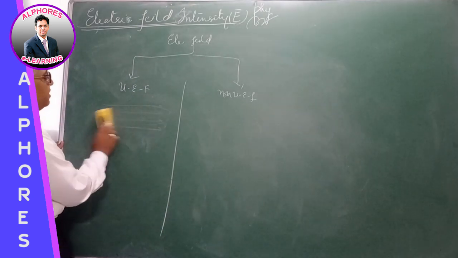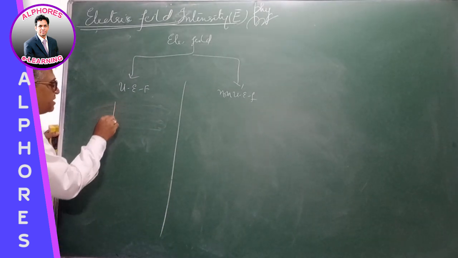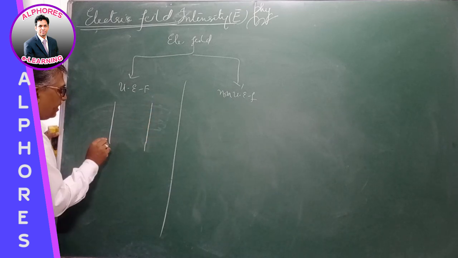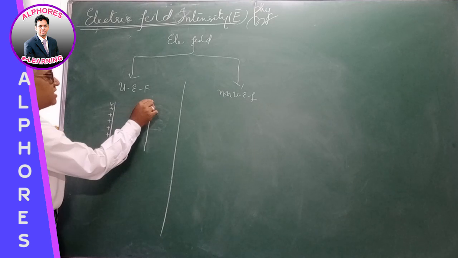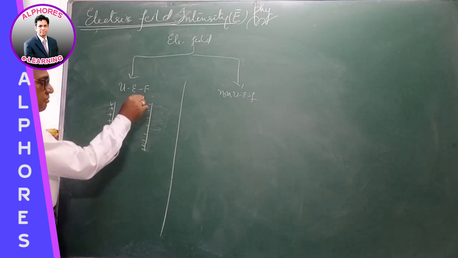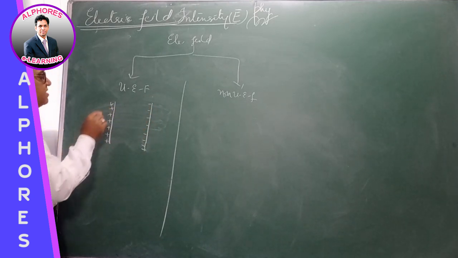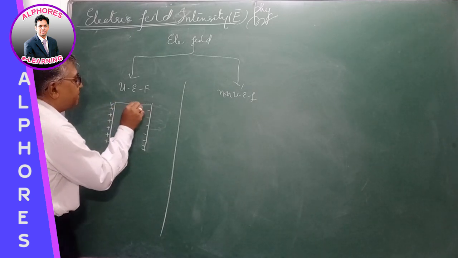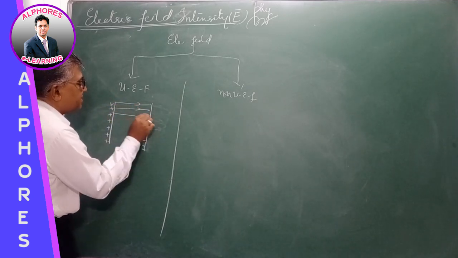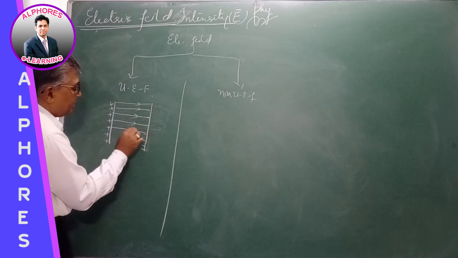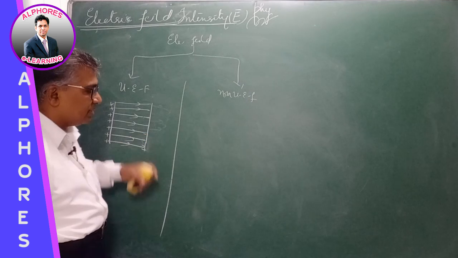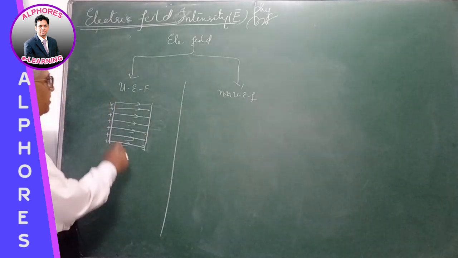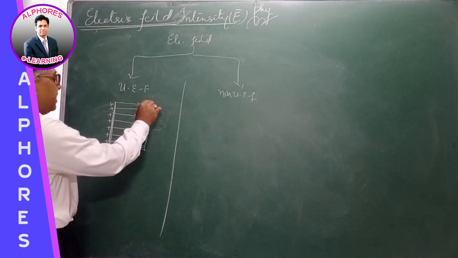For an example, a uniform electric field is produced between the charged capacitor plates. Suppose uniformly charged capacitor plates, these are uniform conducting plates, then the electric field between these both parallel lines, we see a uniform electric field is produced like this. This is an example. We produce uniform electric field in case of a uniformly charged parallel plate capacitor.